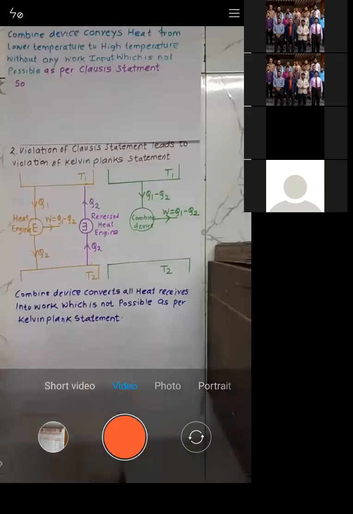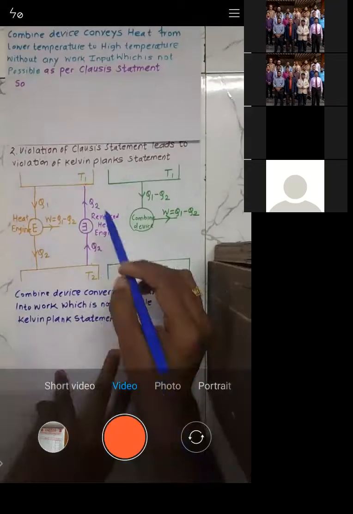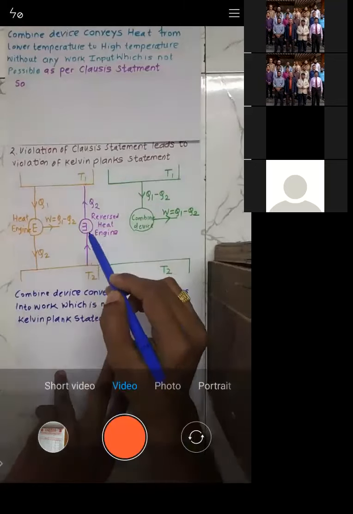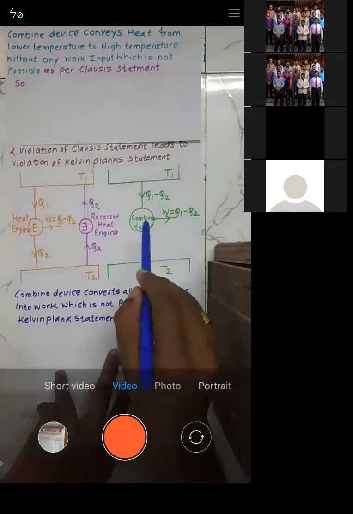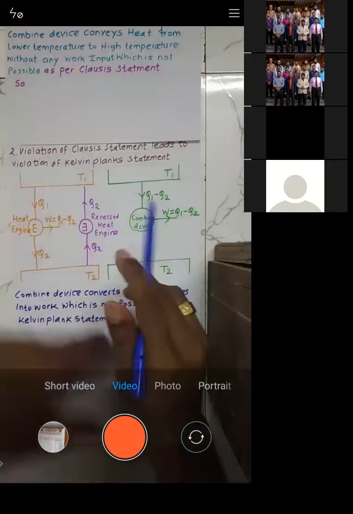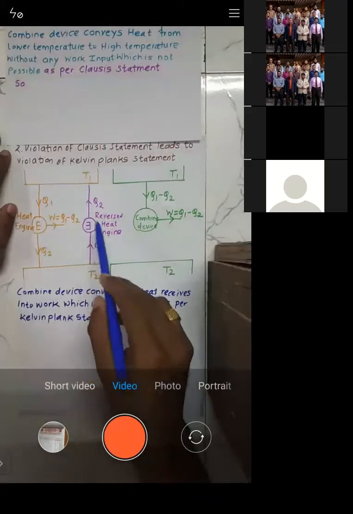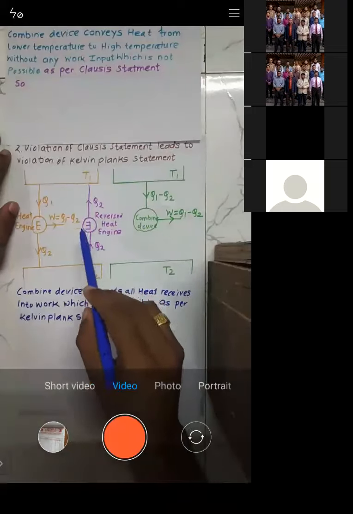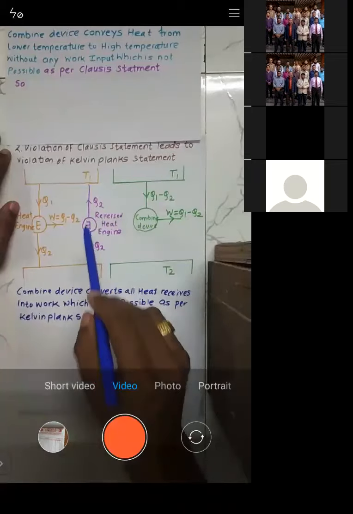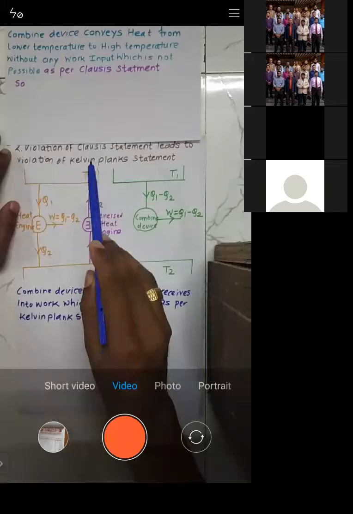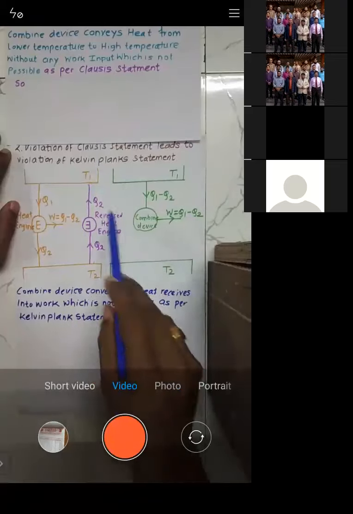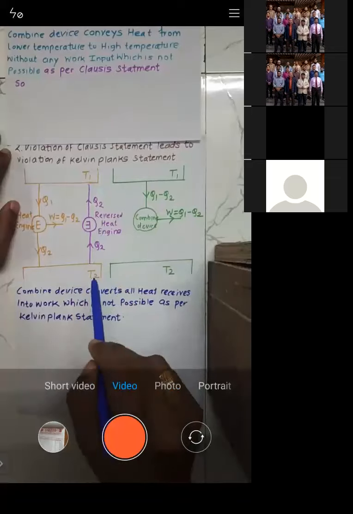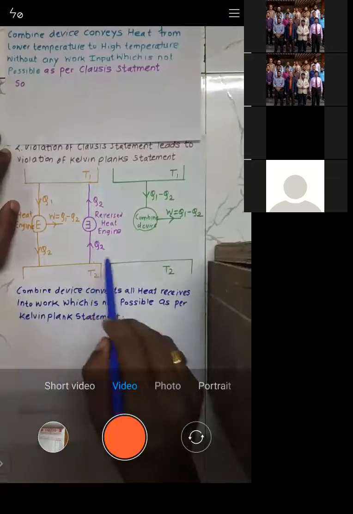Let me clear it for you. When you say that the Clausius statement is wrong, what do you conclude? The Kelvin Planck statement is also wrong. That means both the statements are one and the same. Try to understand. Here you said that this is the device which conveys the heat from low temperature to high temperature without any work input. You said it like this, right? This is a device which conveys the heat from low temperature to high temperature without any work input.